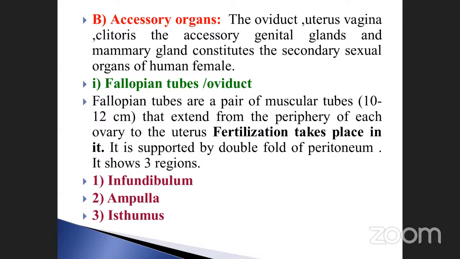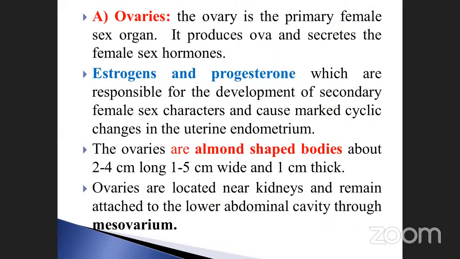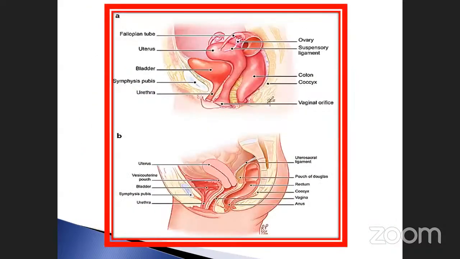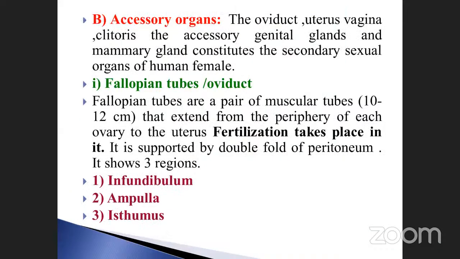Fallopian tubes, just see the diagram and you can understand. Where is it? This one is called the fallopian tubes, isn't it? How many centimeters? 10 to 12 or 15? 12 centimeters. They extend from the periphery of the ovary to the uterus. Fertilization takes place in it. Note it down. This is very, very important.